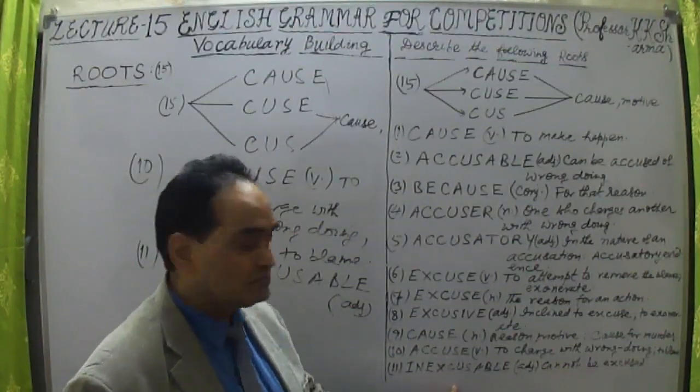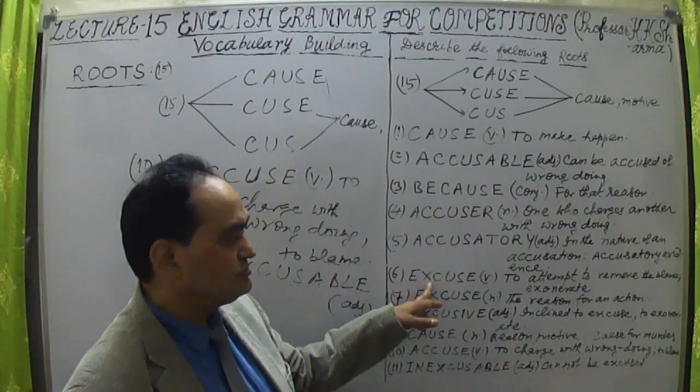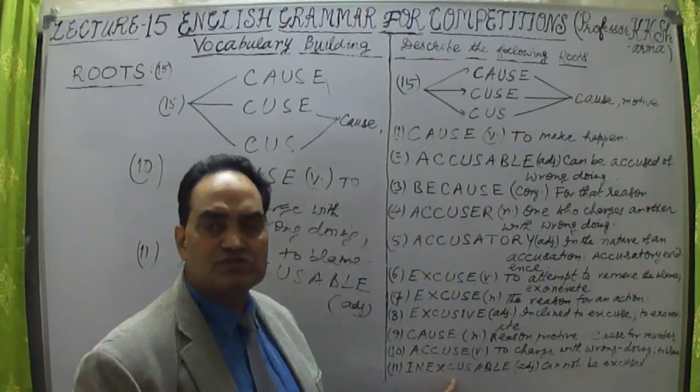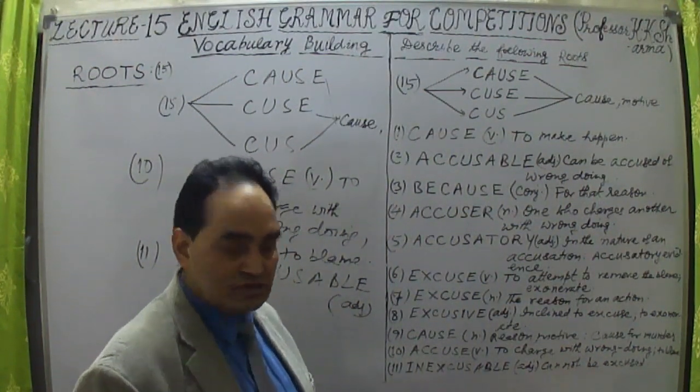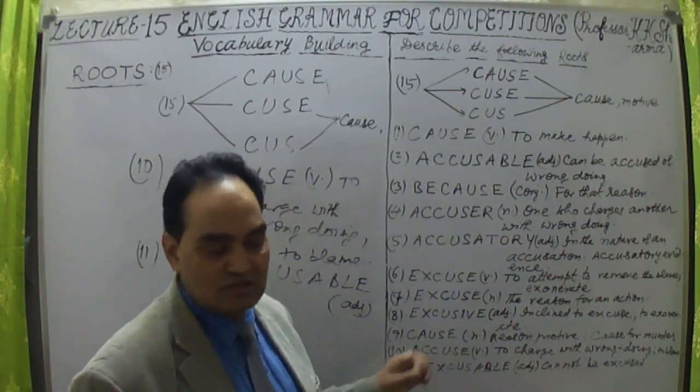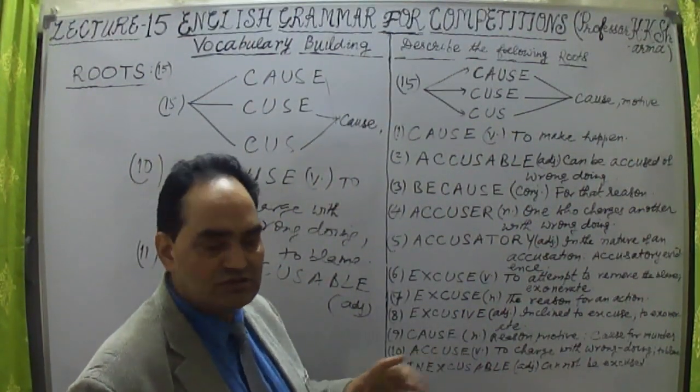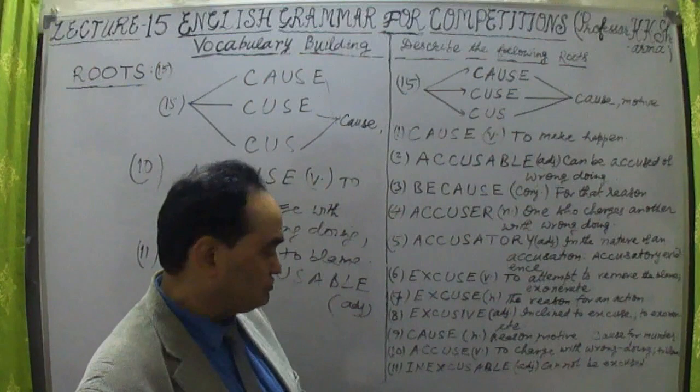Excuse means to attempt to remove the blame. Excusable means the blame can be removed, but in this case it is inexcusable, unpardonable. It means the person is accused and cannot be out of the accusation.